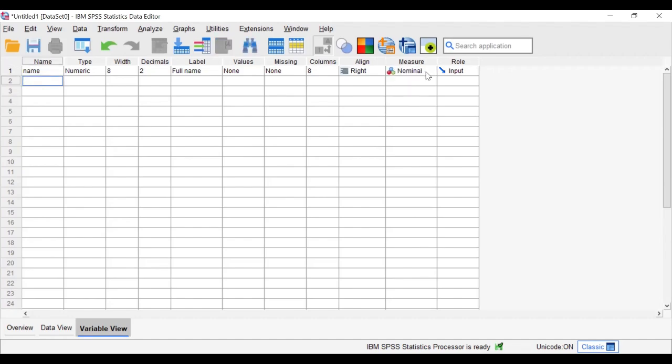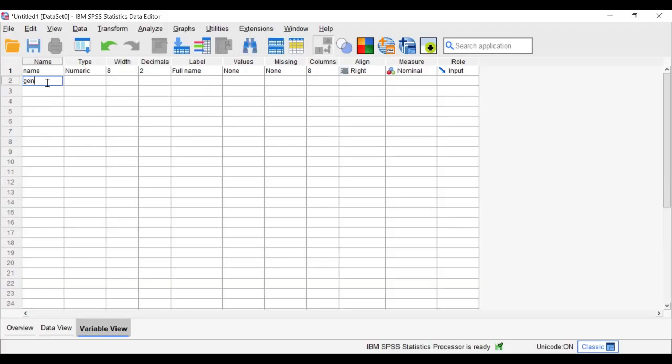Here there are three measures: scale, ordinal, and nominal. Scale represents Likert values like 1 to 3, 1 to 5, 1 to 7. Ordinal represents things that are in intervals or categories. For nominal data, we just give a name or label to things, so that data goes into nominal. For the name, we just put nominal here.